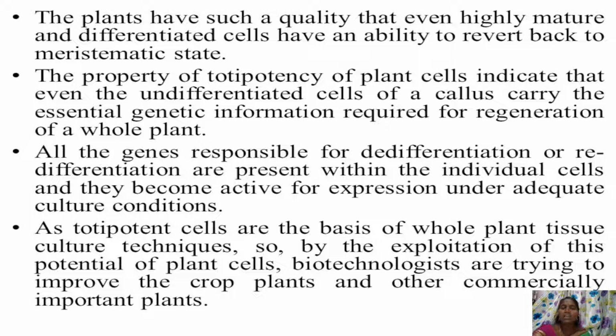All the genes responsible for dedifferentiation or redifferentiation are present within the individual cells, and they become active for expression under adequate culture conditions. As totipotent cells are the basis of whole plant tissue culture technique, by exploiting this potential of plant cells, biotechnologists are trying to improve crop plants and other commercially important plants.